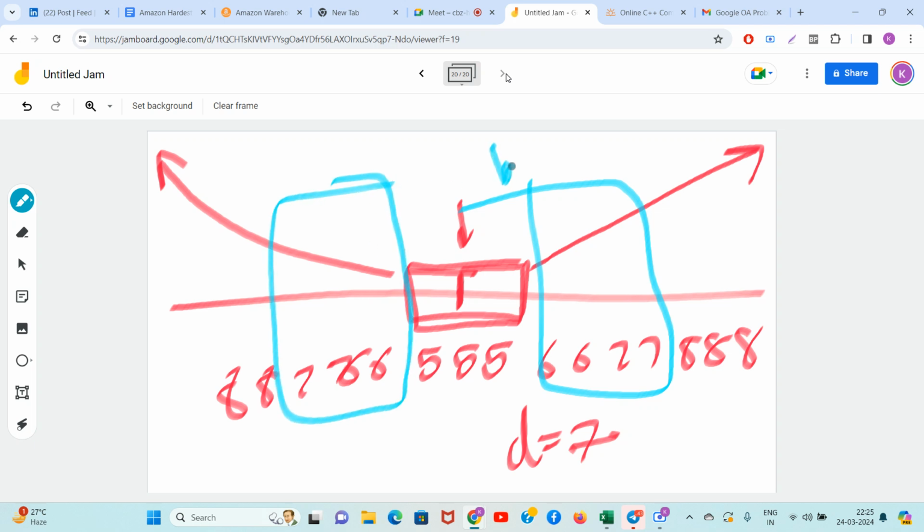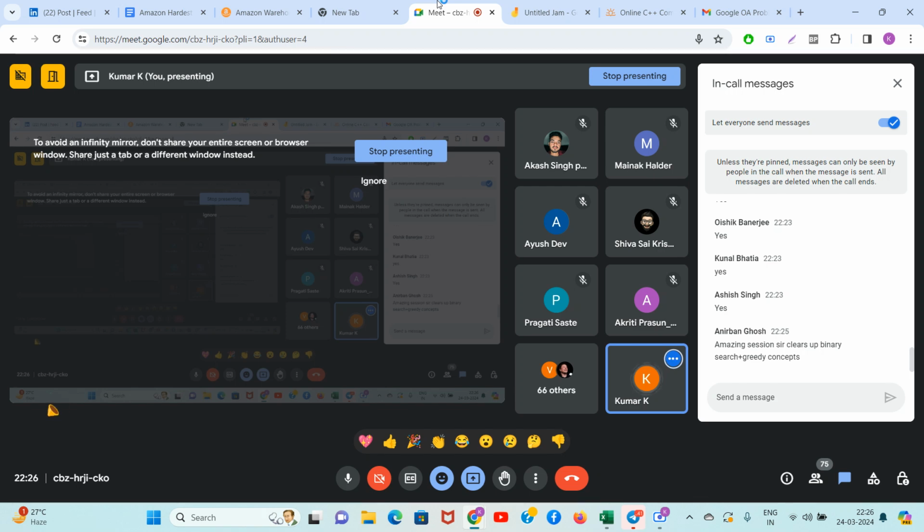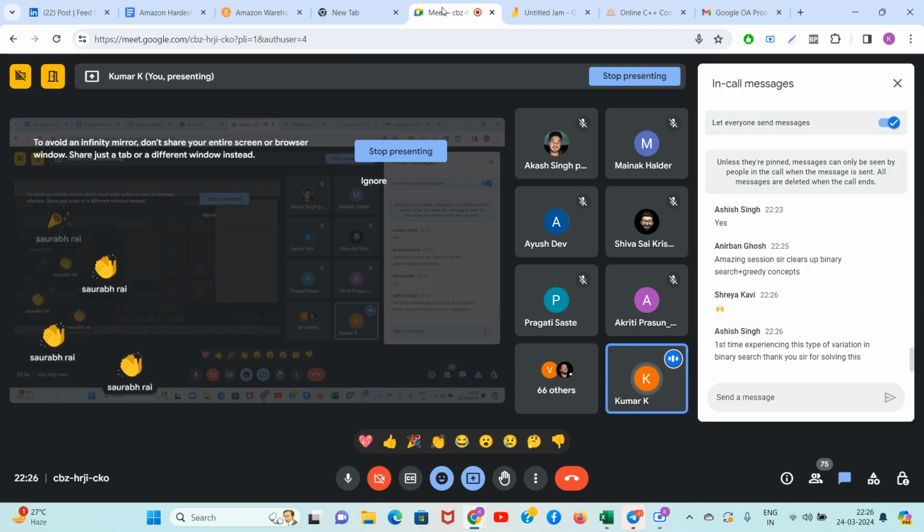So do binary search on the right. Do the binary search on the right hand side and find the first index, first occurrence and last occurrence of 7. And here do the binary search and find the last occurrence of 7. Once you know, guys, how many elements are there, also include the middle one. And similarly, guys, solve separately for odd case and even case, and your job is done. You have solved the hardest OA which was asked in Amazon 2024, and you get 45 lakhs in your bank account.